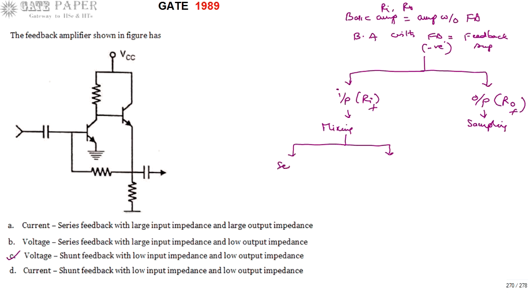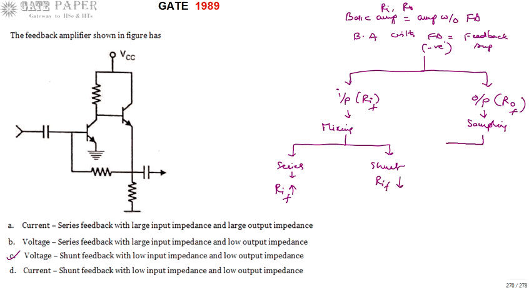If it is series mixing at the input side, Ri increases with feedback. And if it is shunt mixing, RIF, the input impedance with feedback, reduces.